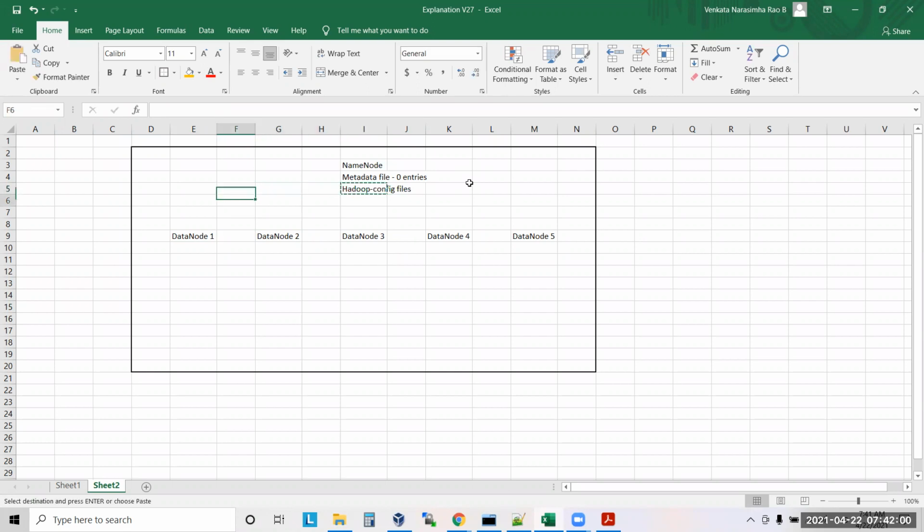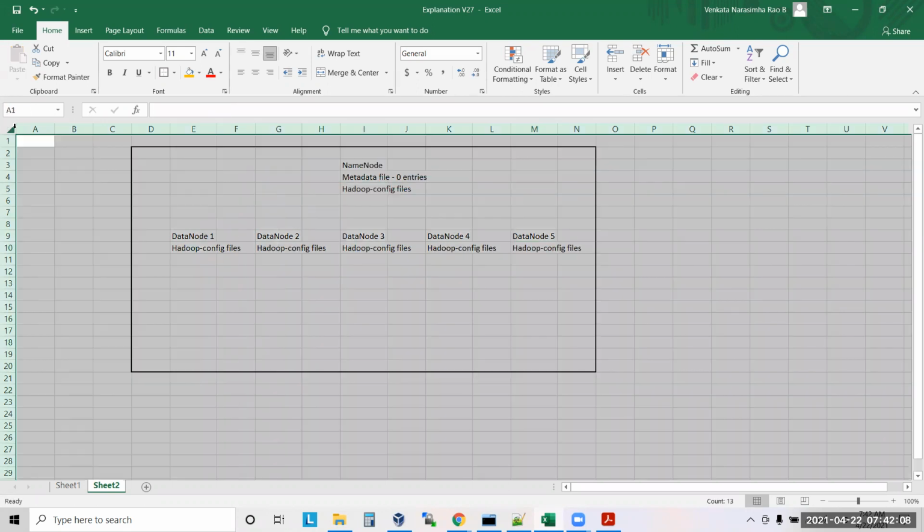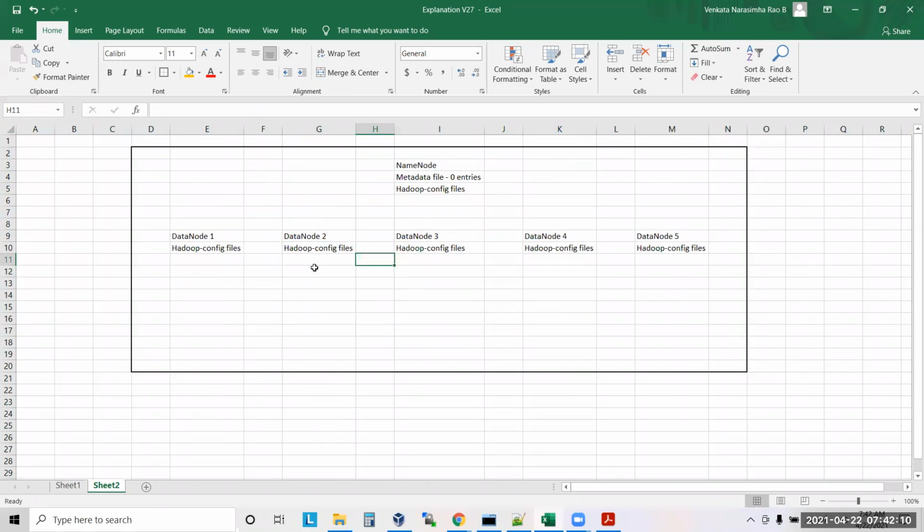Since you install Hadoop everywhere, you will have Hadoop configuration files everywhere. Inside them you have the configuration properties. One of the properties is dfs.replication equal to 3. This is the property you have everywhere.